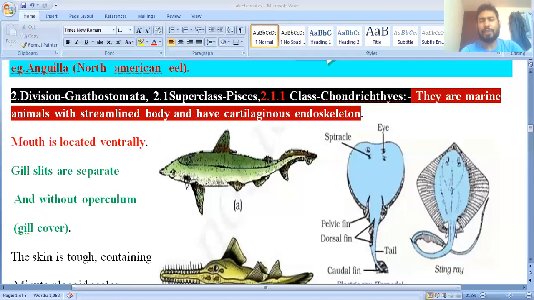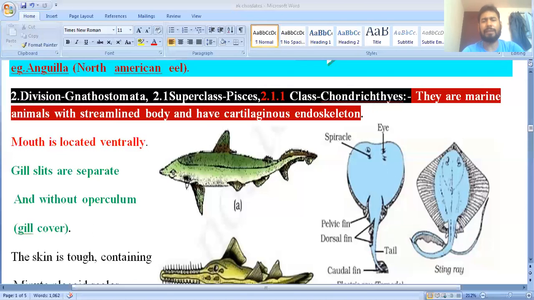These fishes are marine. If you check, these are marine fishes. And they have a streamlined body. What does streamlined body mean? Suppose this is the structure. This is considered a streamlined body. You have already seen a boat. A boat also has a streamlined shape, by which it can easily flow and swim in the water current. Fish also have this shape, so their body shape is streamlined.